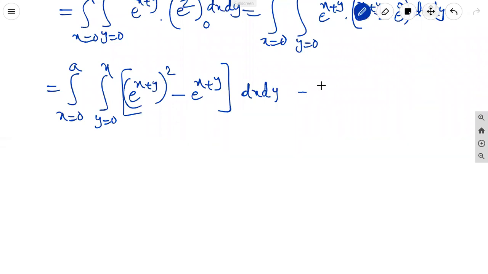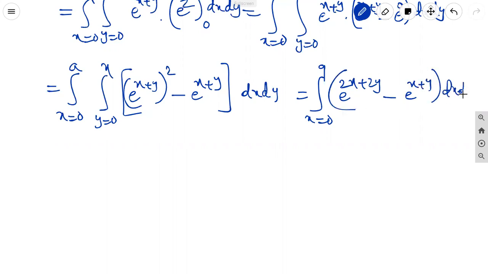Then it is equal to integral x equal to 0 to a. This becomes e power 2x plus 2y minus e power x plus y into dx, dy. Integral, this is y limits from 0 to x.